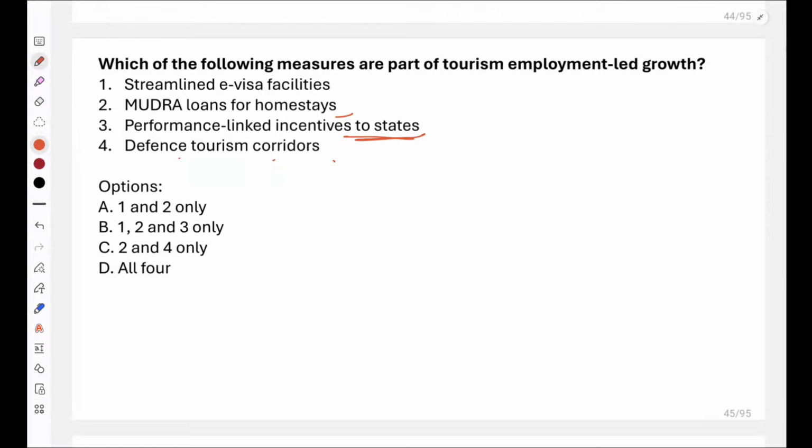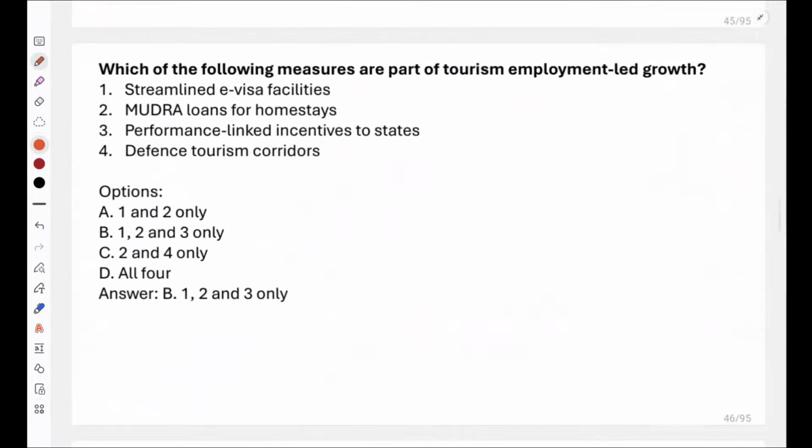Very good, Sagar. Yes, Zibiranjan, very good. So the answer is B, 1, 2 and 3. Defense tourism corridor will not be a part of tourism employment led growth. बाकी की जो तीनों है, they are part of tourism employment led growth.